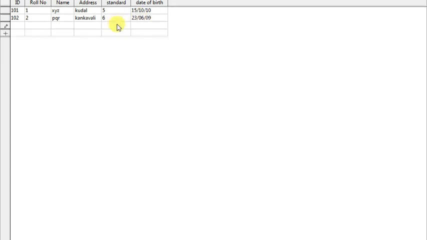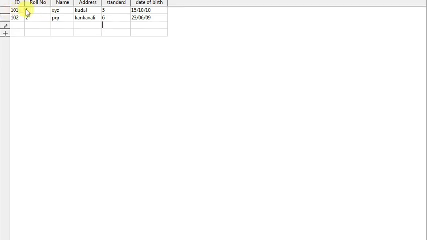Okay, so like this, date of birth is over, then you can add information like this and you can fill the database by using the tables. So I hope you understood what is called field, what is called data type, what is record, also called the tuple.